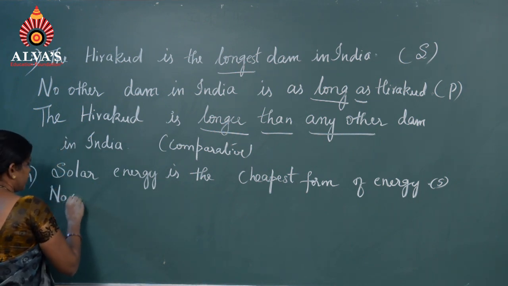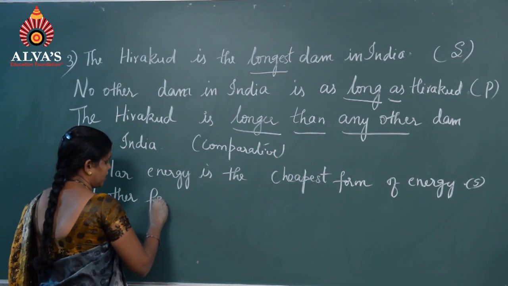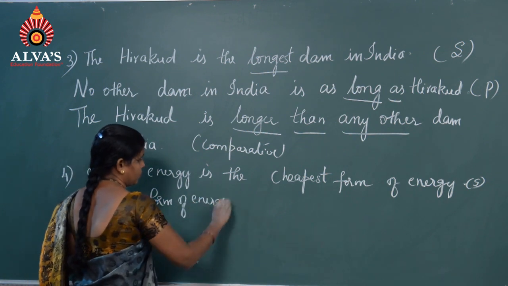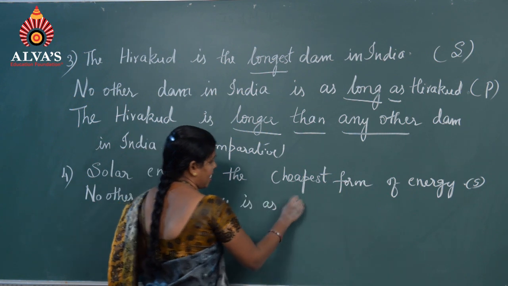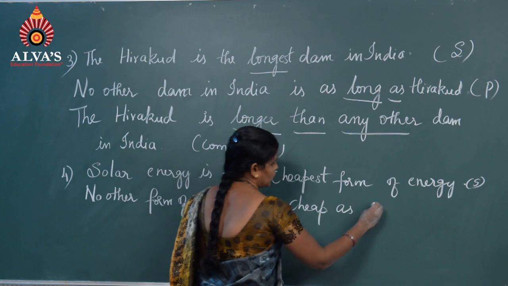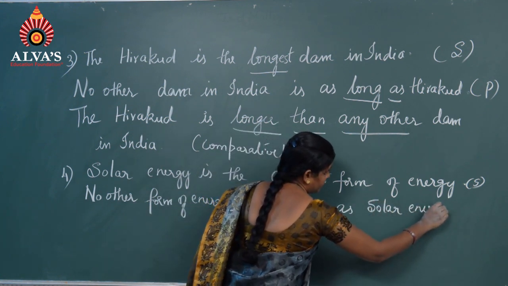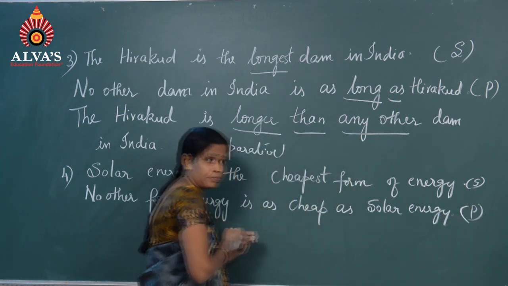No other form of energy is as cheap as solar energy. This is the positive degree.